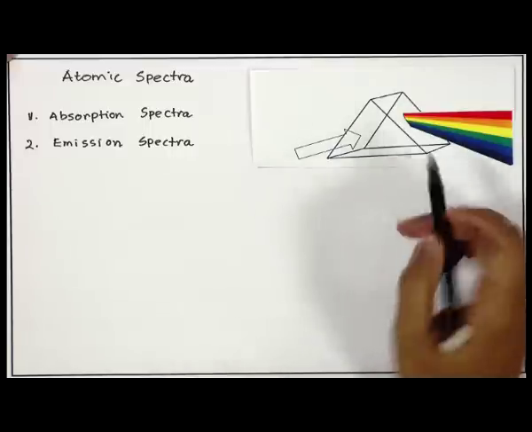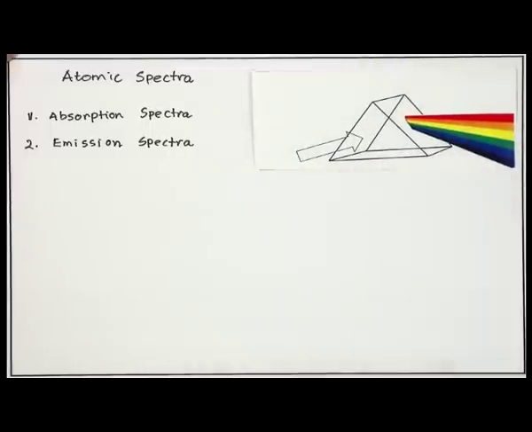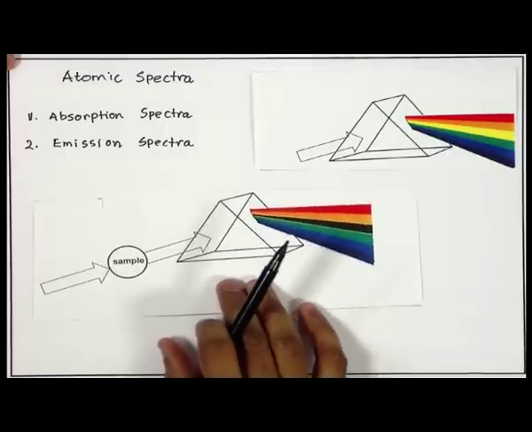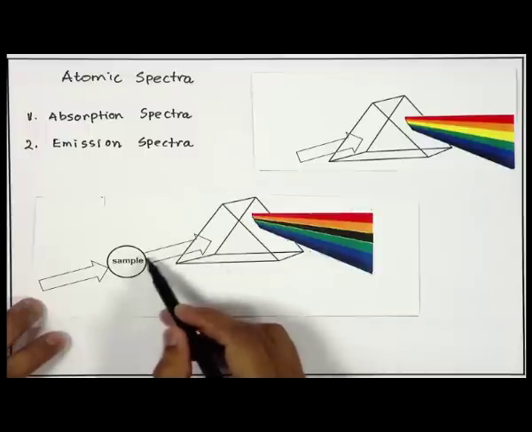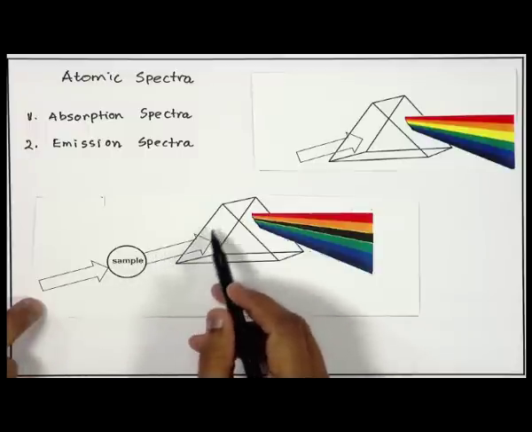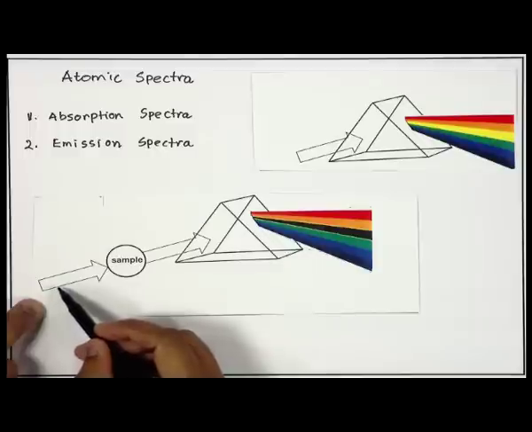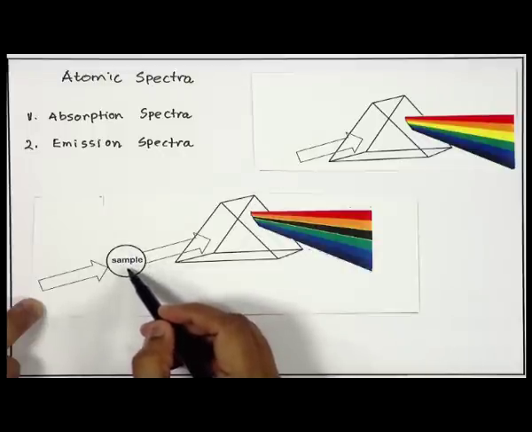Let us redo this experiment, the splitting of white light into the rainbow colors, but in a slightly different manner. Before I allow this white radiation to go through the prism, I did something else. I started with white light and passed it through what I call my sample. It could be the atom that you are studying, a molecule, or an ion.